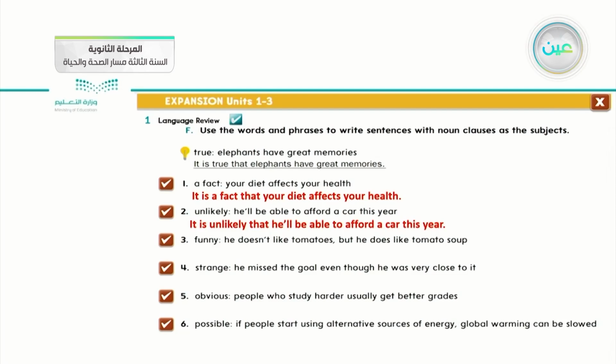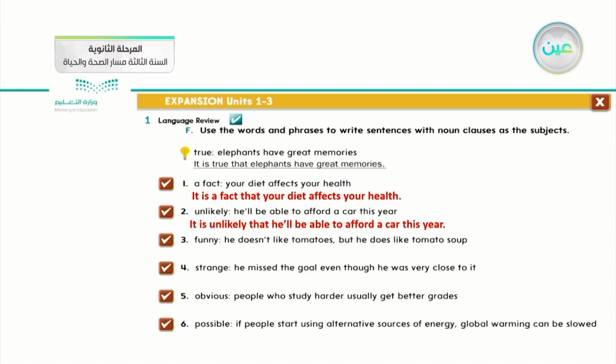So, unlikely, it's an incomplete sentence. How can I make it a complete one? It is unlikely. After that, what should I apply? I put that. Then I complete the statement with the third part. It is unlikely is the first part, that is the second part, and the third is he will be able to afford the car this year.